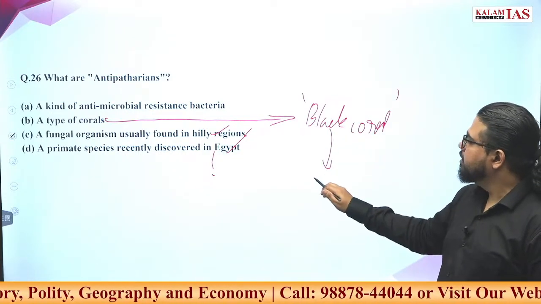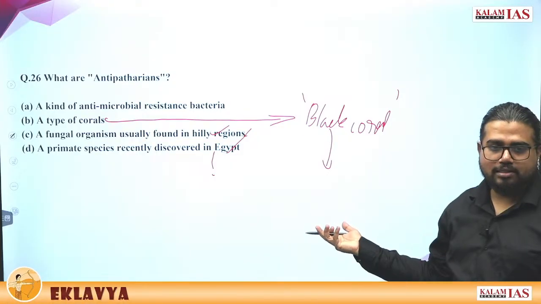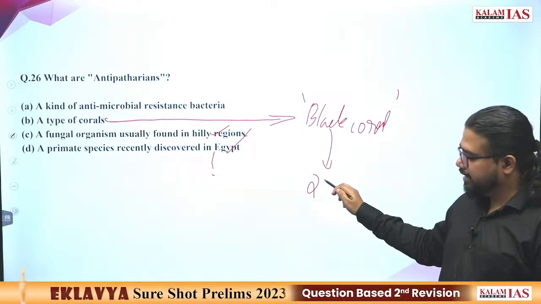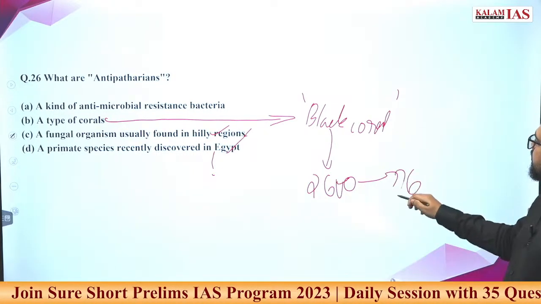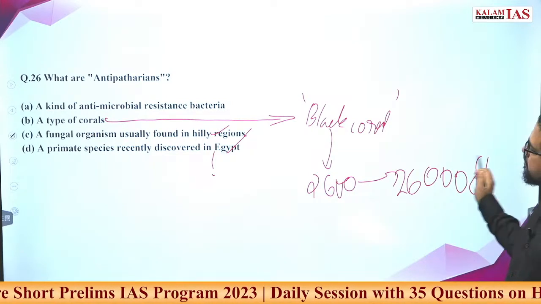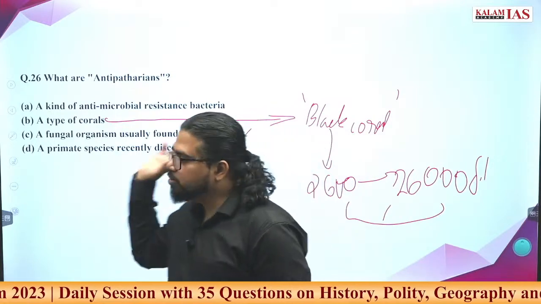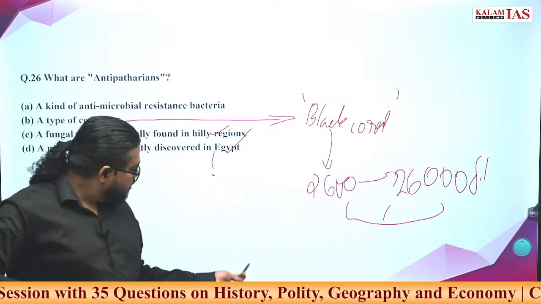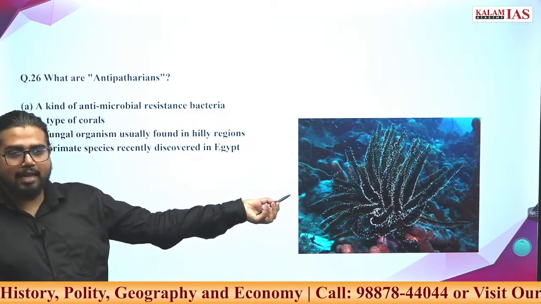These are found at greater depths, not in shallow waters where you find normal corals. It is found at depths of about 2600 feet to 26,000 feet. With varying depths it is being found. It is also called black coral because it looks something like this, deeper, and it is very much black.